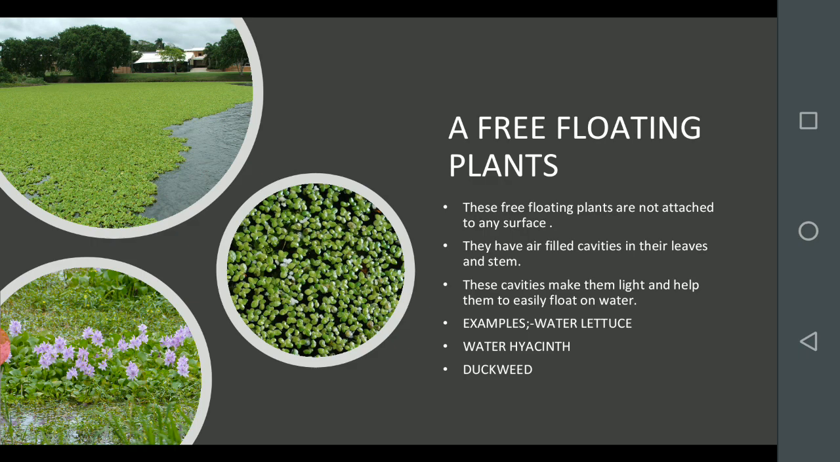The stem has a cavity. Cavity means hole, like a pipe. It helps these plants to float on water. Which are the examples? Water lettuce.